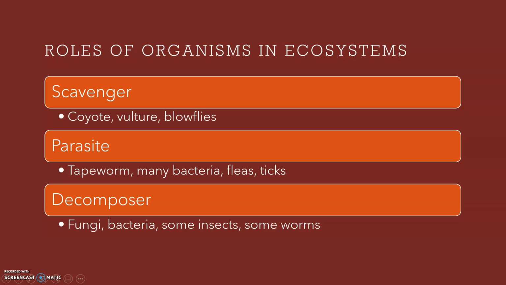Coyotes, vultures, and blowflies are examples of scavengers. Examples of parasites are tapeworms, many bacteria, mistletoe, fleas, and ticks. Fungi, bacteria, some arthropods, and some worms are examples of decomposers.